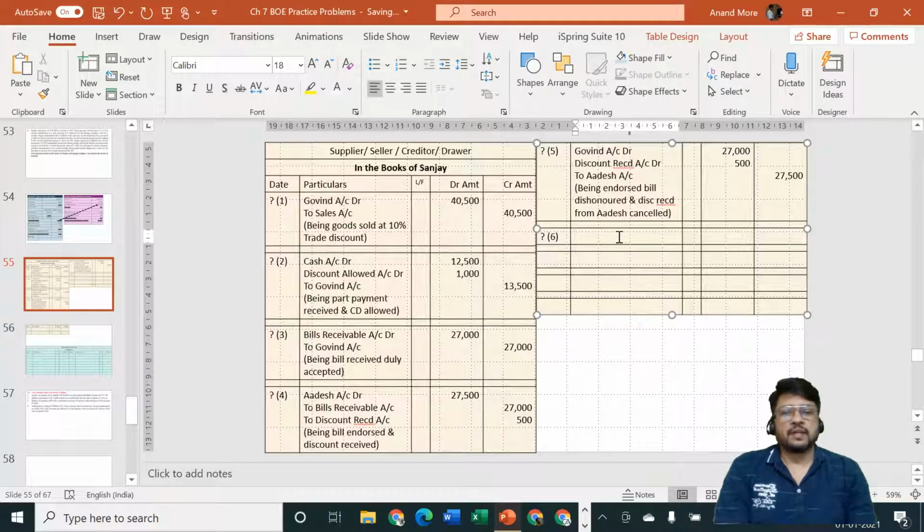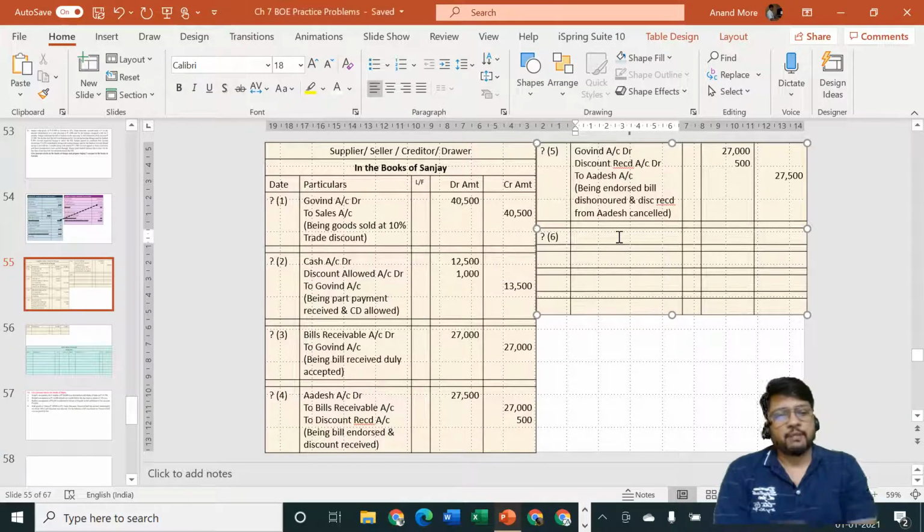Now Sanjay knows that this money is not like anger of Adesh which cannot be transferred to Govind. These are noting charges of notary public. Nobody goes to notary public out of their love and affection to notary public. People go to notary public only when the bill is dishonored. That means this transaction of 450 rupees which are paid by Mr.